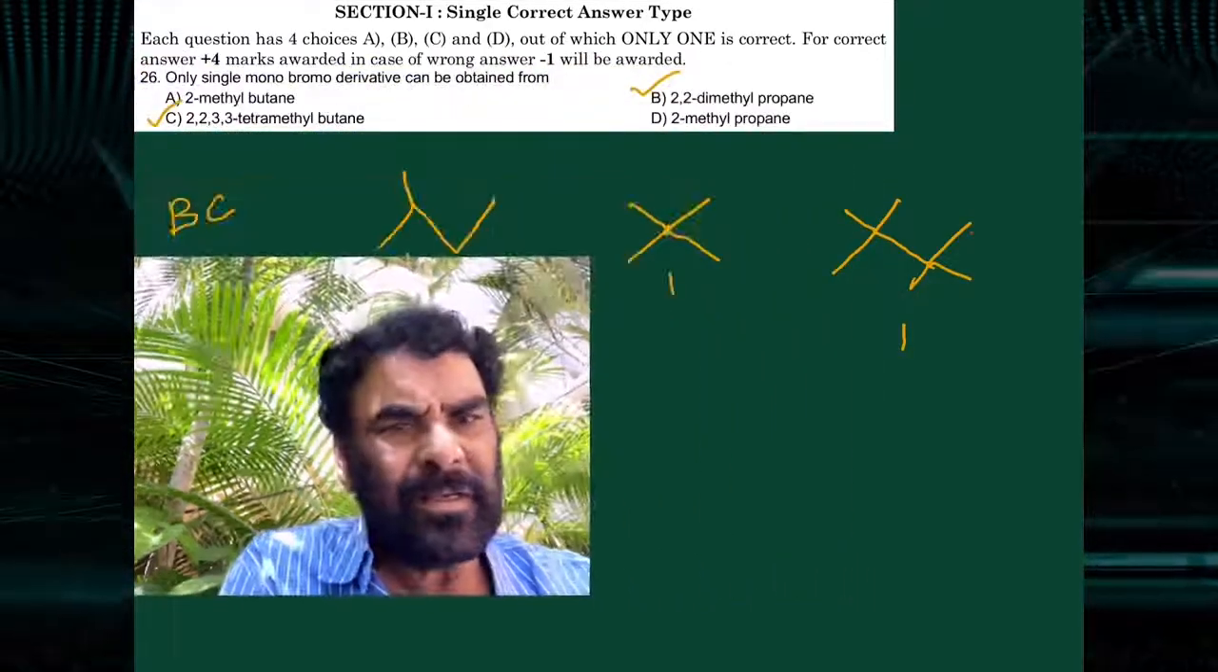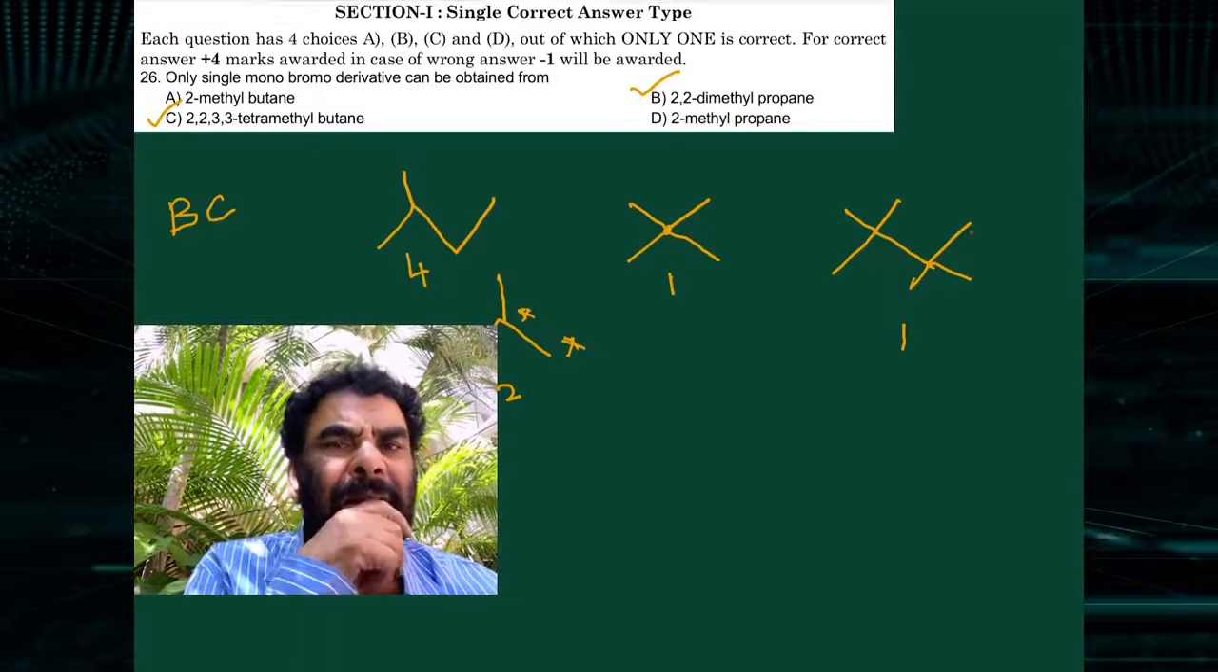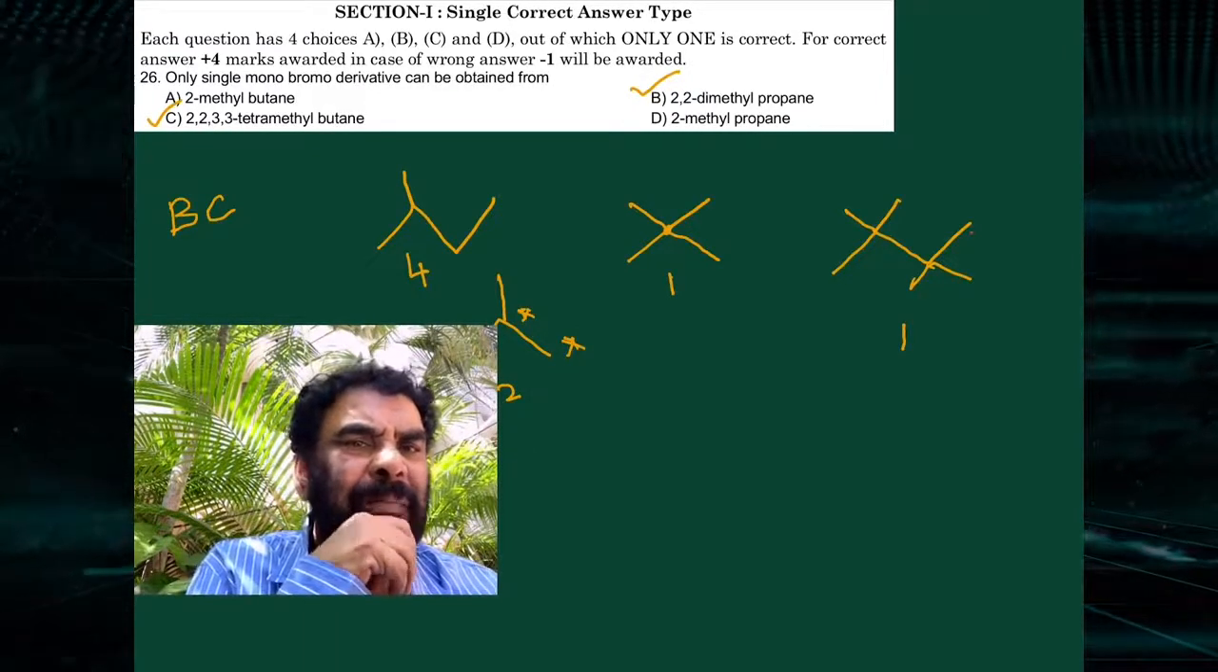This is the video solutions for the test conducted on 16 November 2020. That's the last week. This is basically on general organic chemistry, mainly isomerism. The first question is: the only single monobromo derivative can be obtained from.